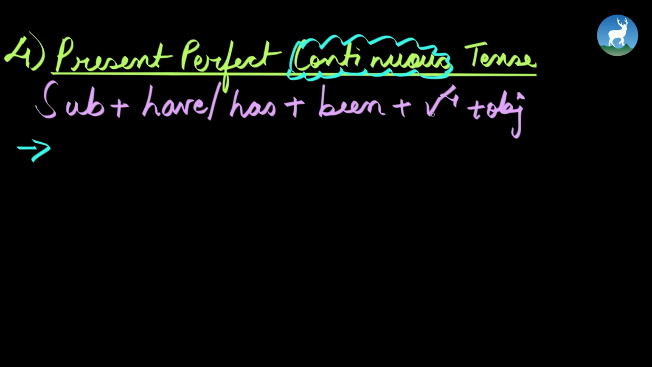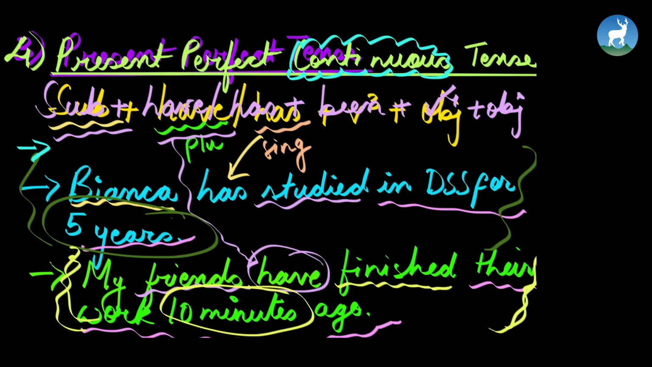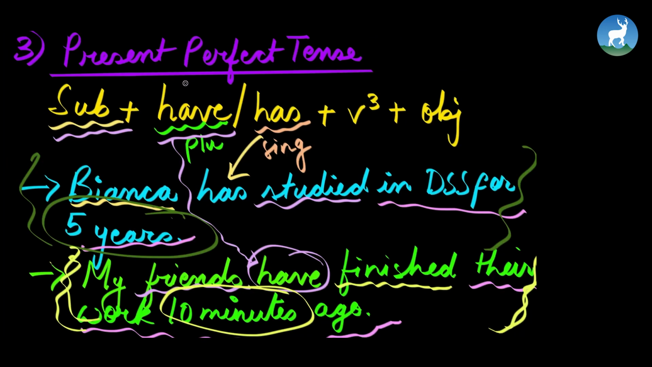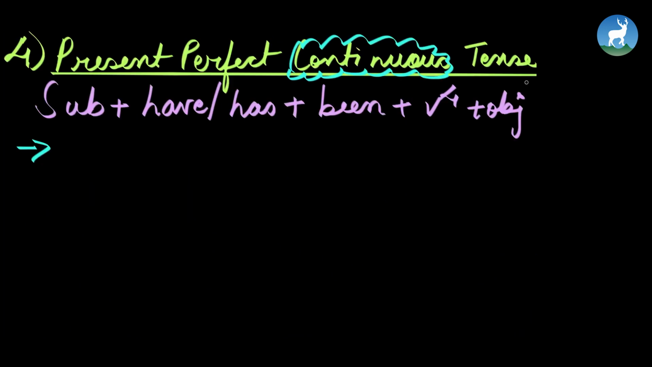So we use present perfect continuous tense when we want to talk about actions that have recently begun in the past and are still continuing. So the subtle difference between the present perfect tense and present perfect continuous is that present perfect tense has a specific time when it has started, but present perfect continuous does not have a specific time.